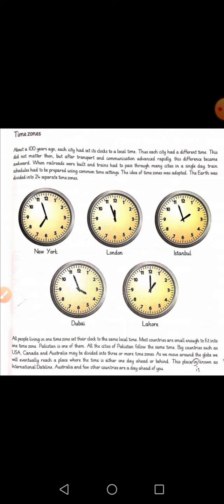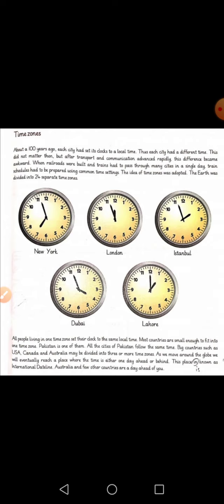So the countries that are very large in terms of area, like Russia and Canada, their cities follow the different time zones, like they fall into the different 2 or 3 time zones. But Pakistan, all the cities, we follow the same time.